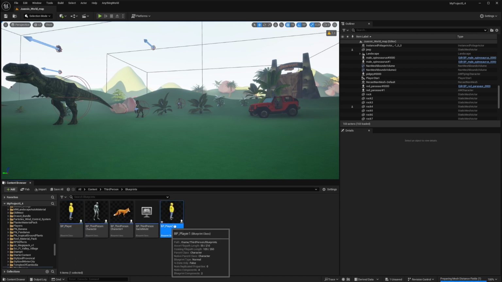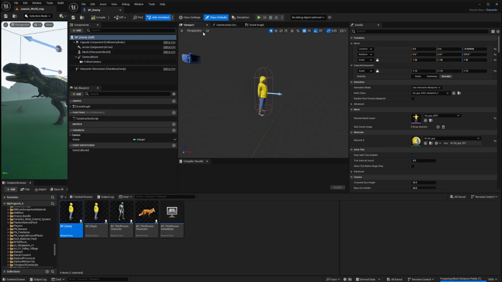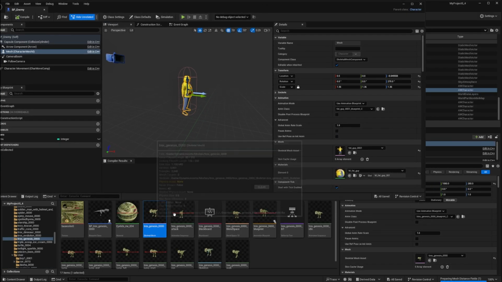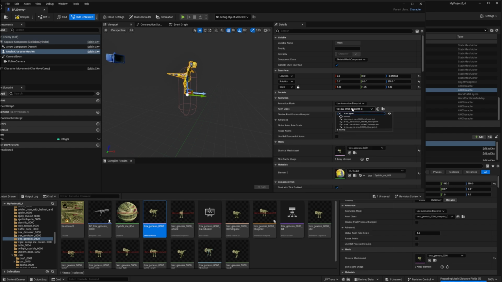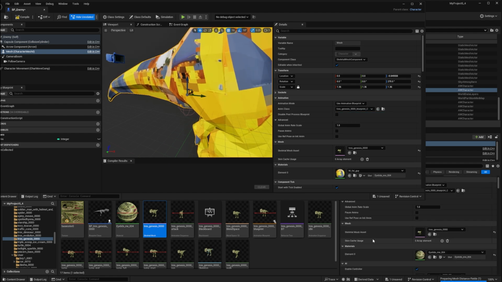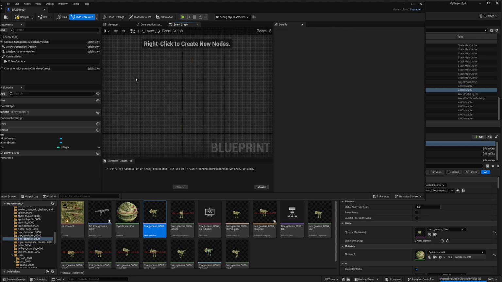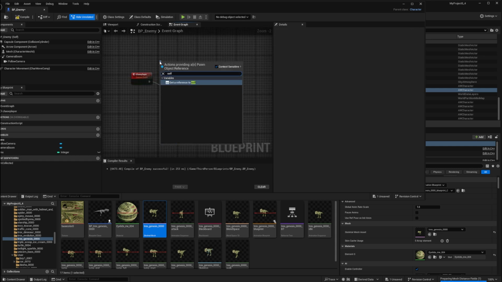Then I created an enemy blueprint. I duplicated the player blueprint, replaced the skeletal mesh with a dinosaur model, added its animations and materials, and then went to the event graph to script an attack sequence targeting the main character.